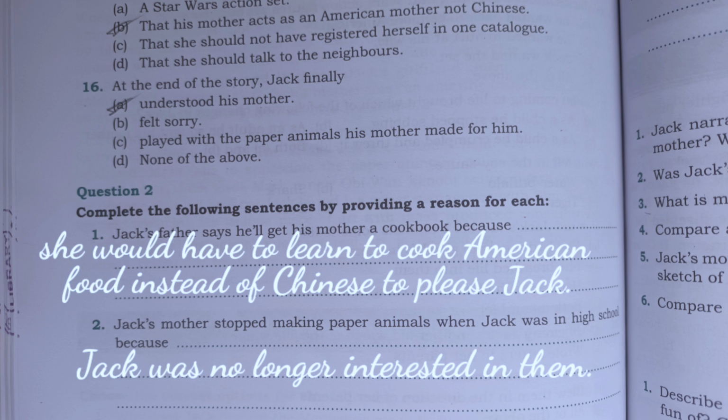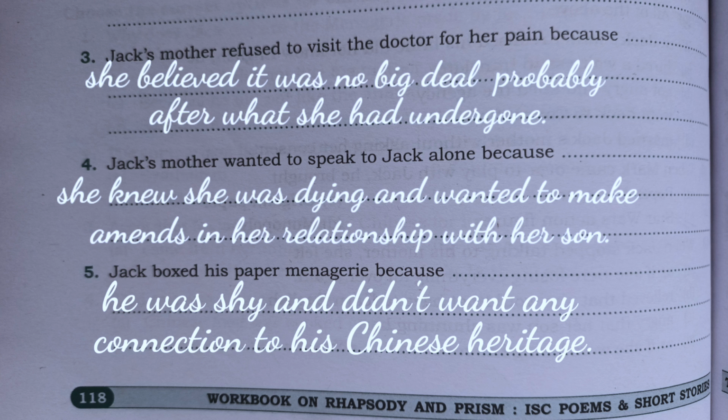Second, Jack's mother stopped making paper animals when Jack was in high school because Jack was no longer interested in them. Number 3, Jack's mother refused to visit the doctor for her pain because she believed it was no big deal, probably after what she had undergone.